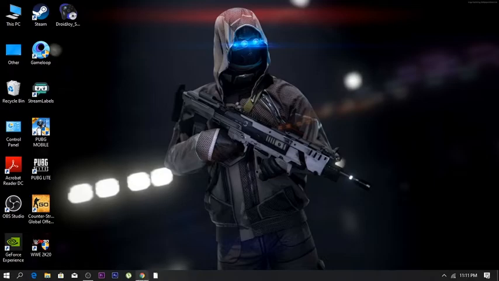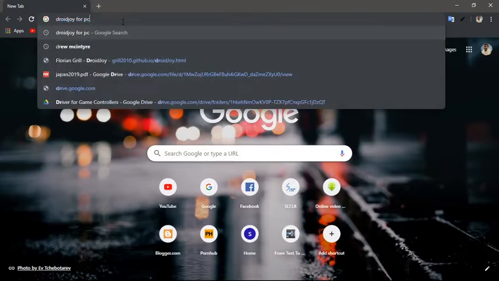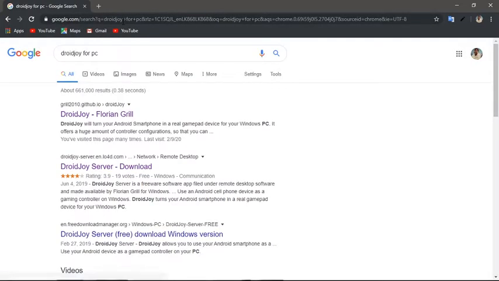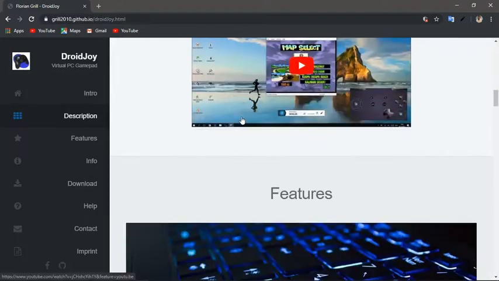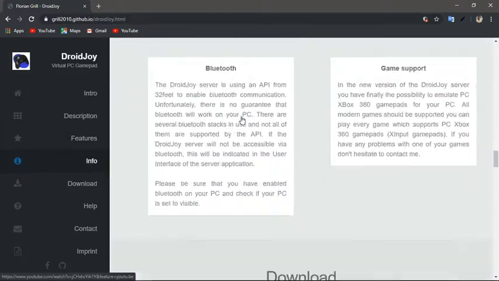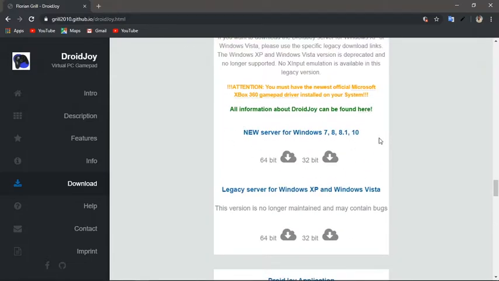First, open a web browser on your PC and search for Droid Joy for PC. Then click the first link on the result. You can download the Droid Joy server software for Windows PCs from here.